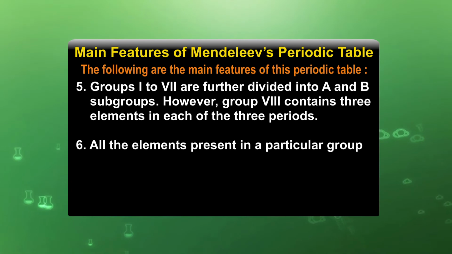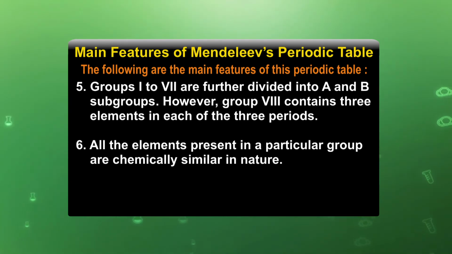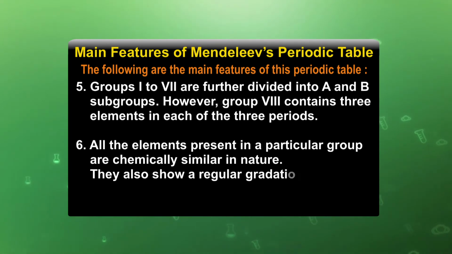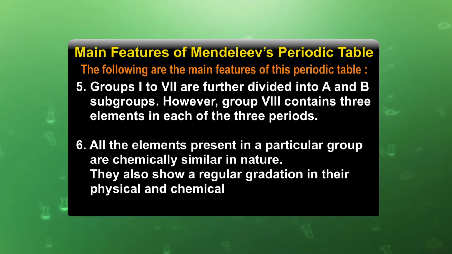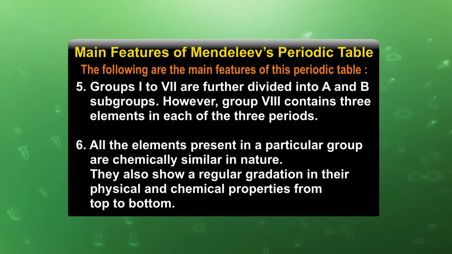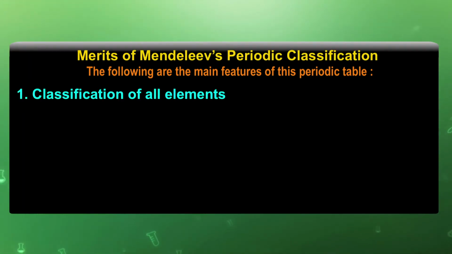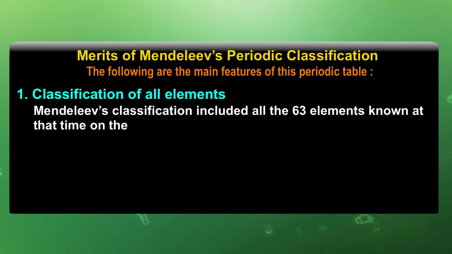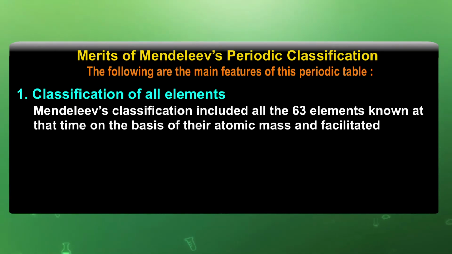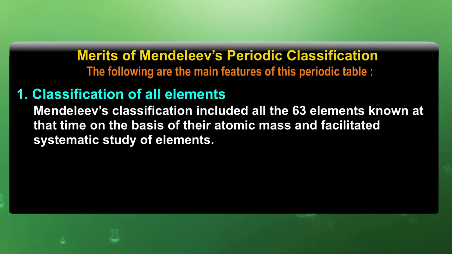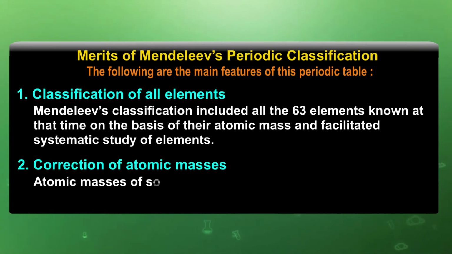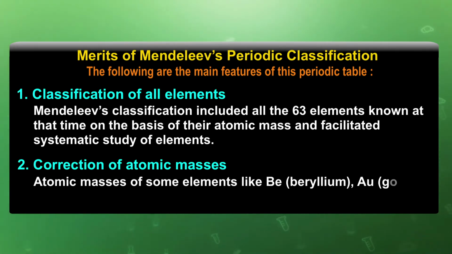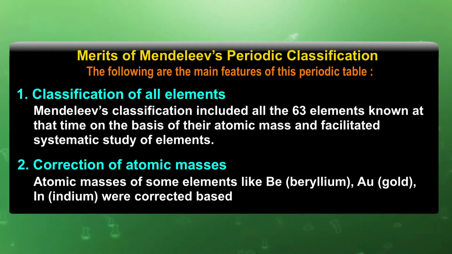All the elements present in a particular group are chemically similar in nature. They also show a regular gradation in their physical and chemical properties from top to bottom. Classification of elements: Mendeleev's classification included all the 63 elements known at that time on the basis of their atomic masses and facilitated systematic study of elements. Correction of atomic masses: atomic masses of some elements like beryllium, gold, indium were corrected on their position.